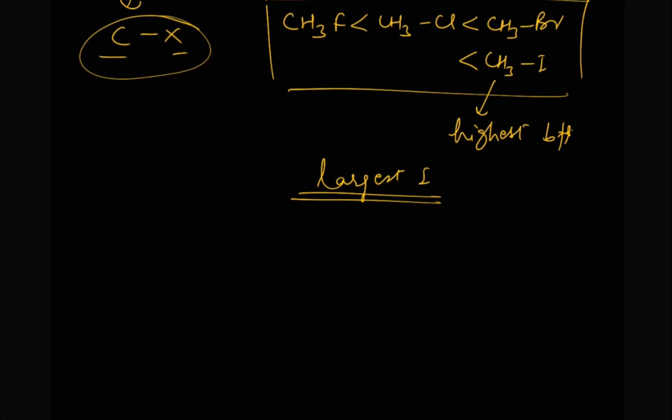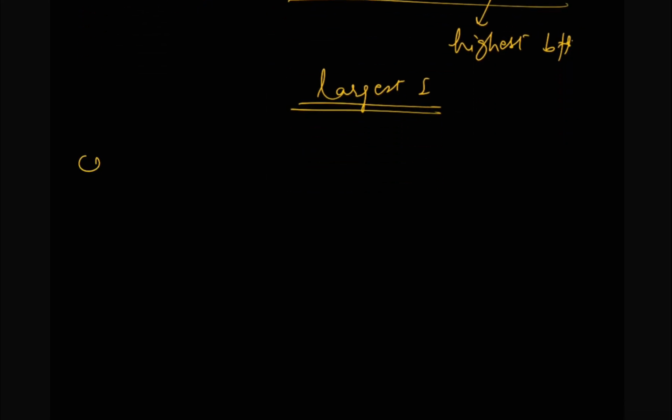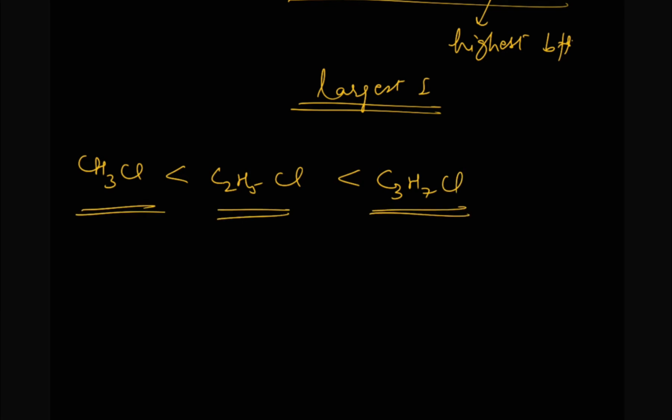Now what if the halogen atom is the same but the alkyl group is different? The larger the size of the alkyl group, the higher will be the boiling point. Like if we compare CH3Cl, C2H5Cl, then C3H7Cl, methyl chloride, ethyl chloride and propyl chloride, in all of these you may see that propyl chloride has a much higher boiling point.